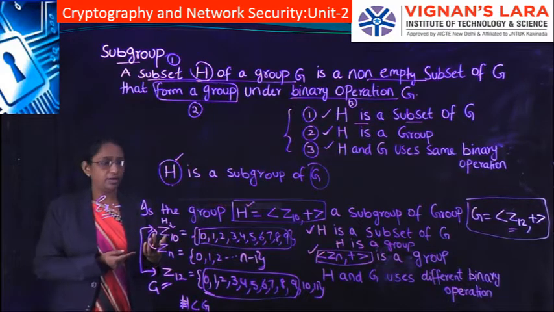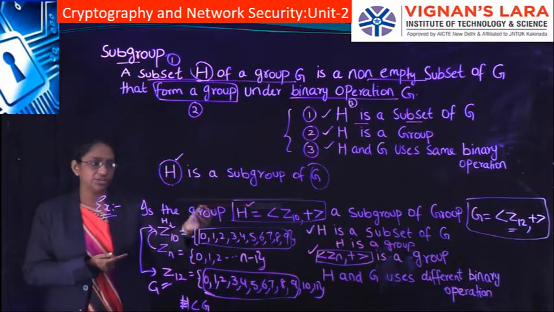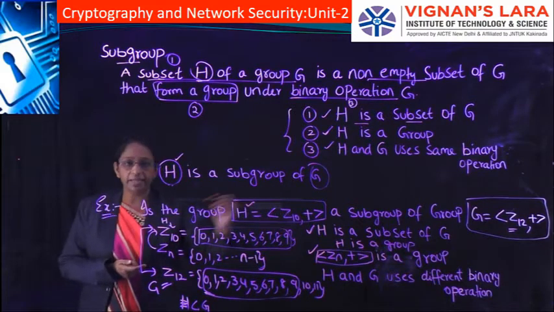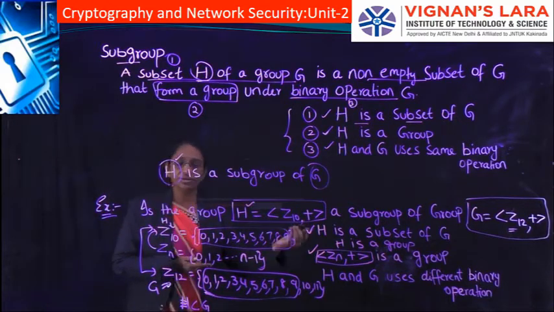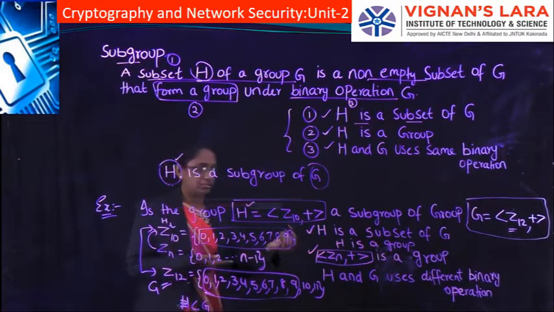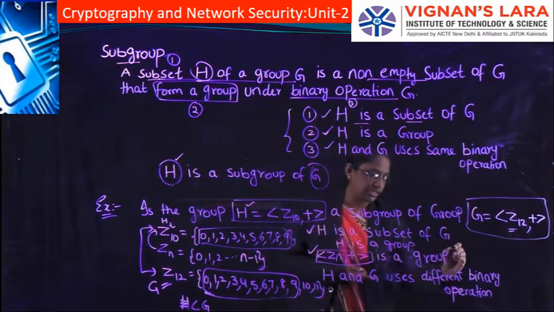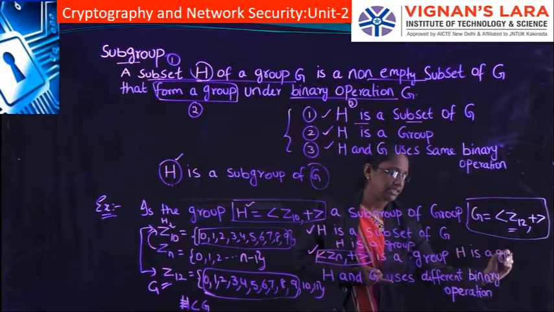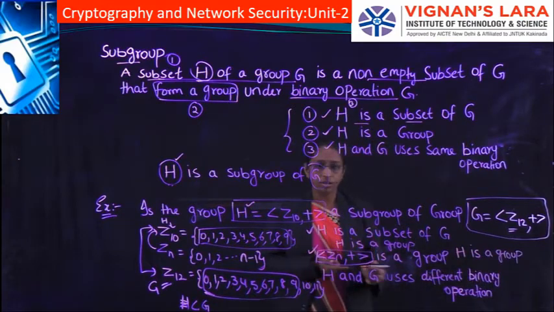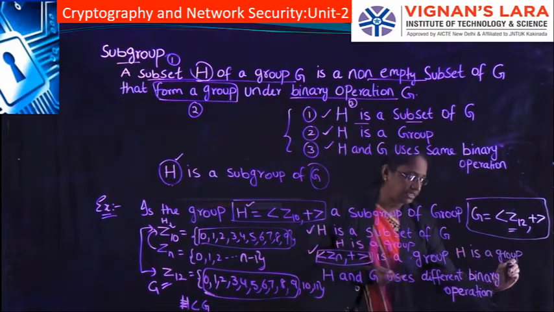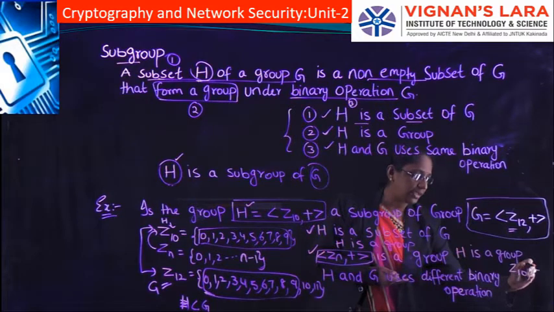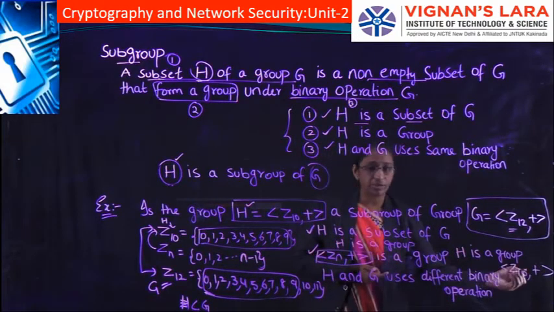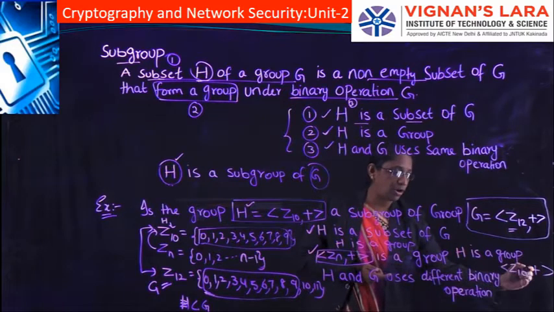Since our H is also a residue set of Z10 with a binary operation, our H will also be a group. H is a group because it is a residue set with the binary operation addition.